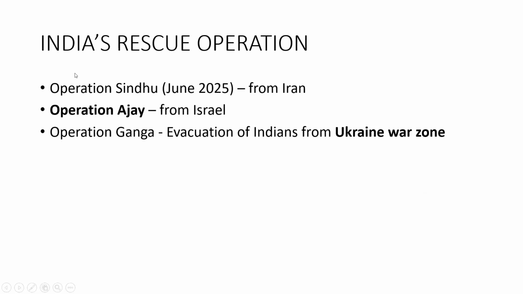Then you have to understand that when conflicts are happening, we try to rescue our Indian diaspora, people of Indian origin, from those countries. So we had India's rescue operations. Operation Sindhu is the rescue operation from Iran. We rescue the Indians who are there. Then Operation Ajay is to rescue people from Israel, and Operation Ganga is to rescue people from Ukraine. So from Iran, Israel, and Ukraine, we try to rescue the Indian people there.